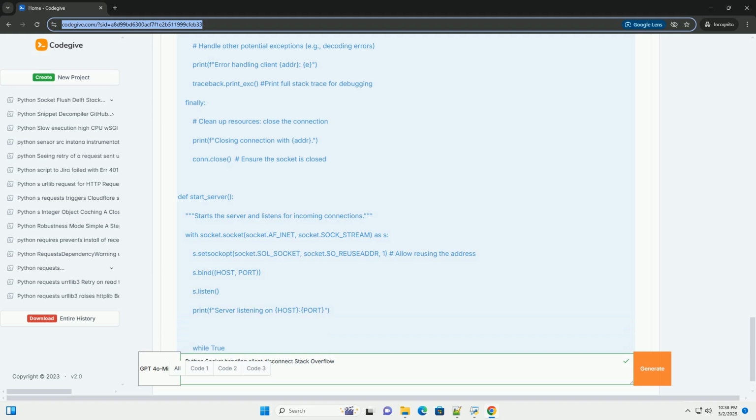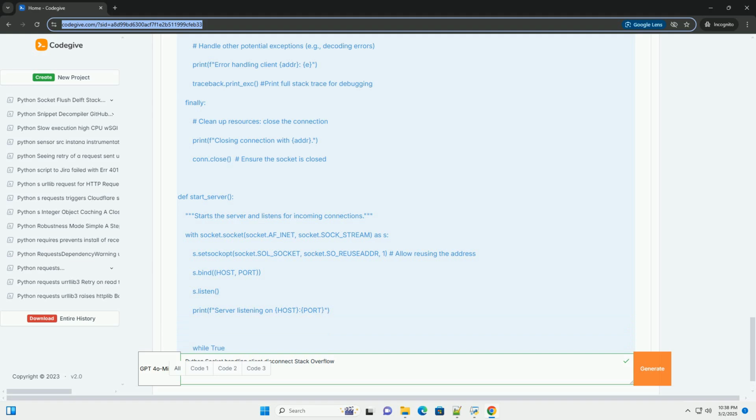s.bind(host, port) binds the socket to the specified host and port. s.listen starts listening for incoming connections. con, address = s.accept() accepts an incoming connection. This is a blocking call, it waits until a client connects.